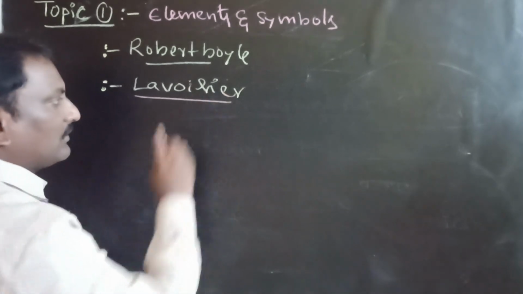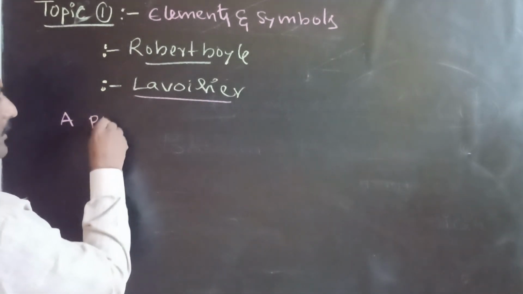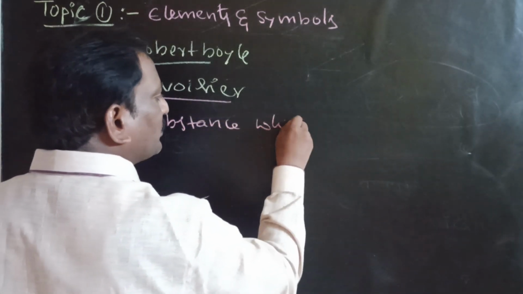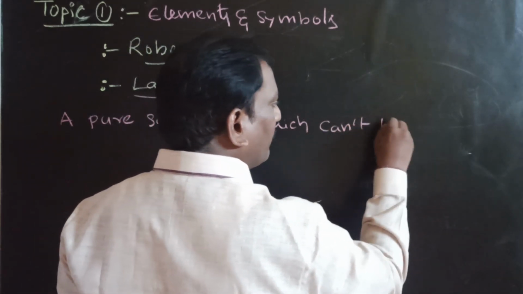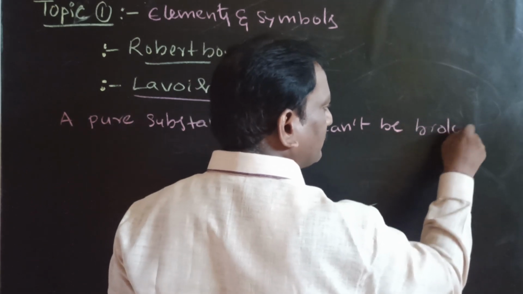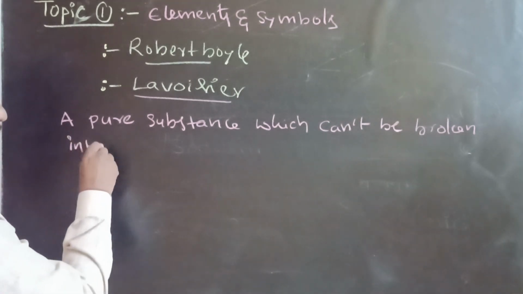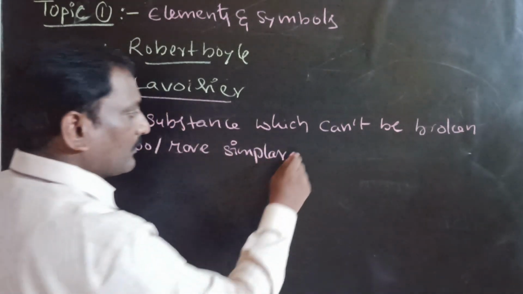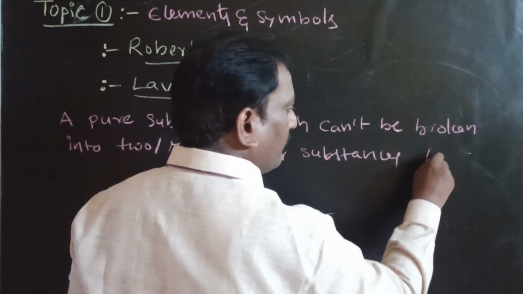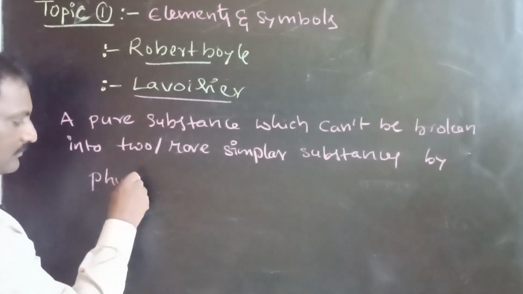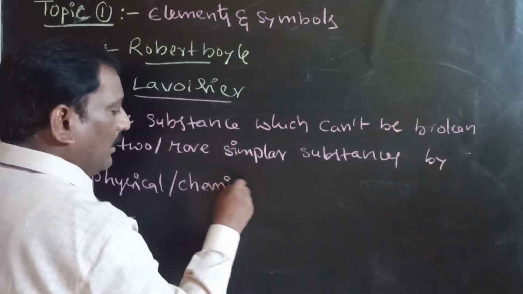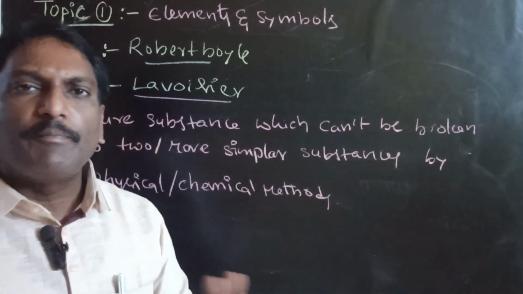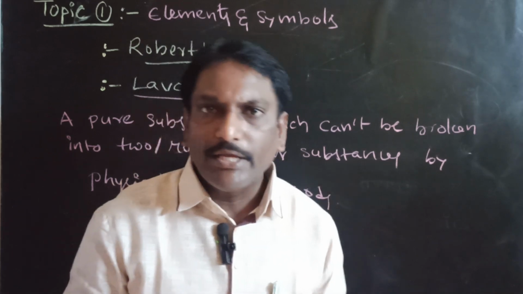According to Lavoisier, an element is a pure substance which cannot be broken into two or more simpler substances by physical or chemical methods.